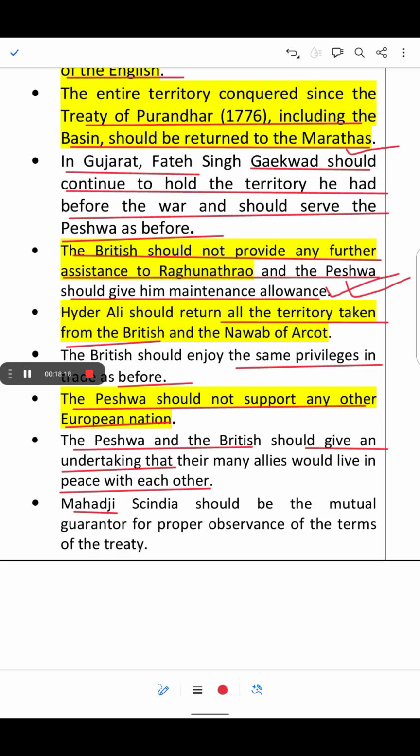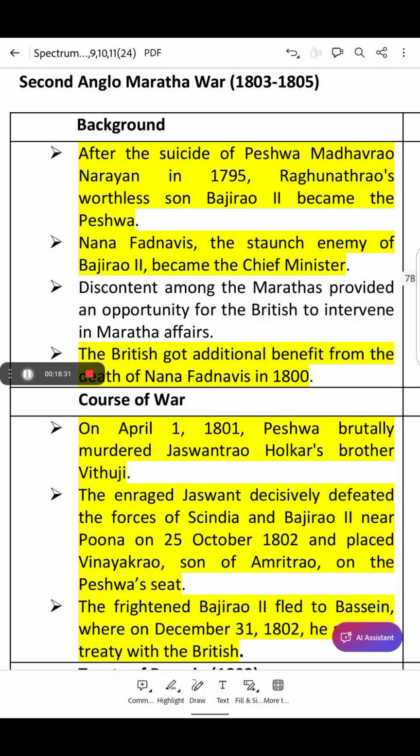So basically, the Treaty of Salbai was a peace treaty. Mahadji Scindia should be the mutual guarantor for proper observance of the terms of the treaty.